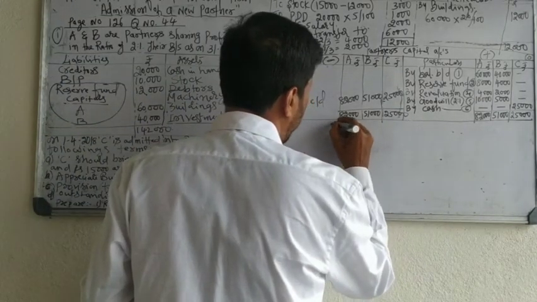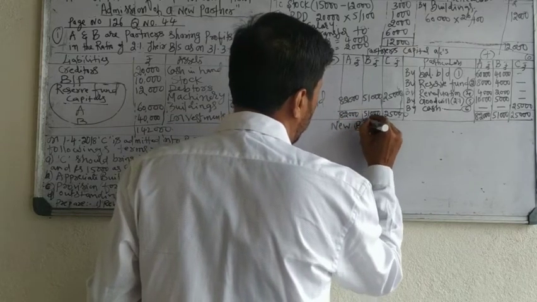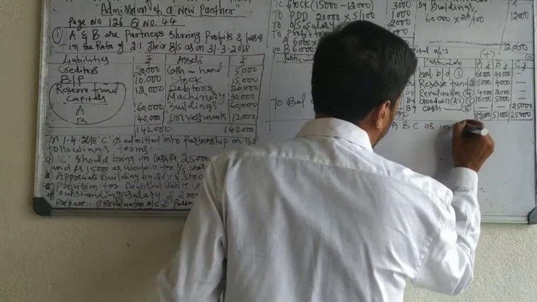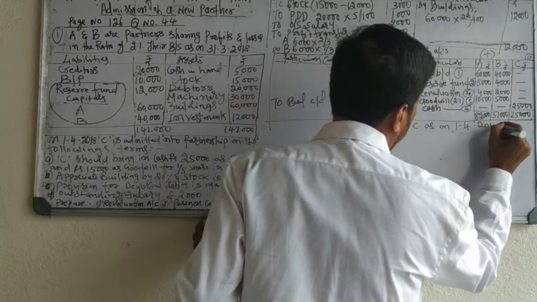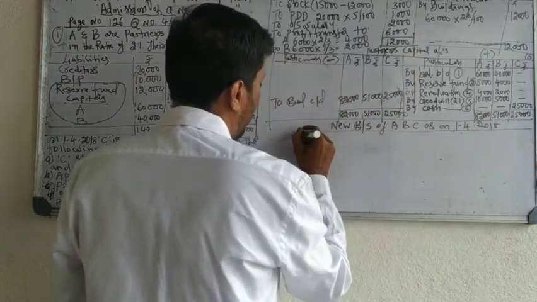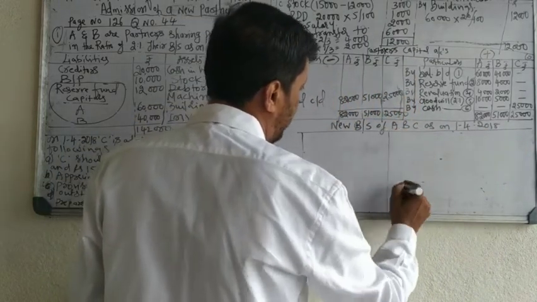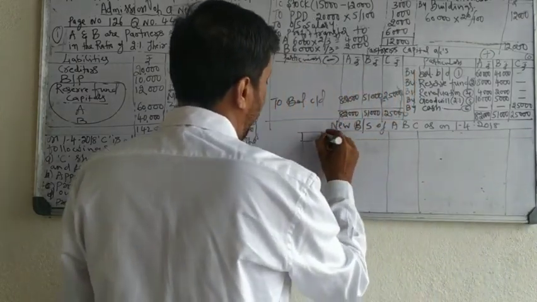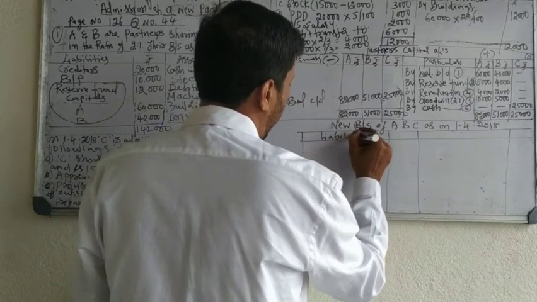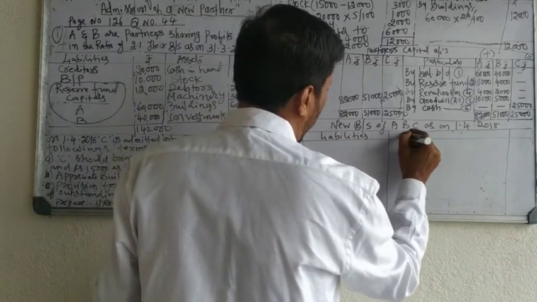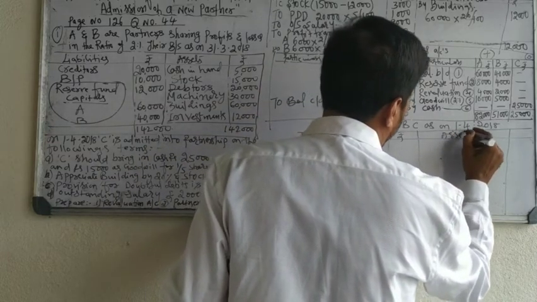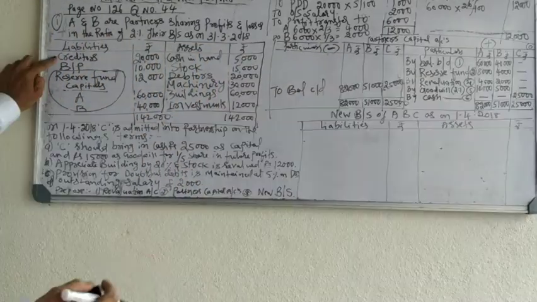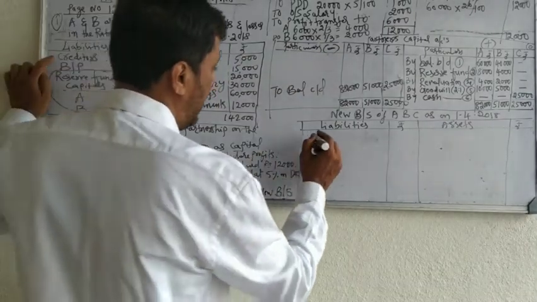New balance sheet of A, B, C as on 1/4/2018. First we will start with the liability side. There is no change in creditors, so as it is, creditors.